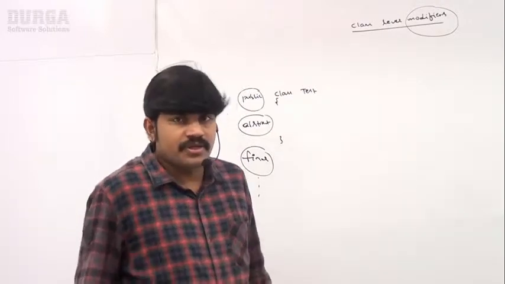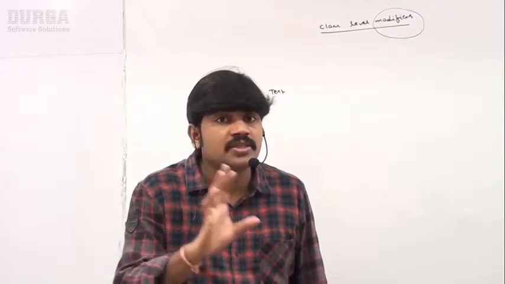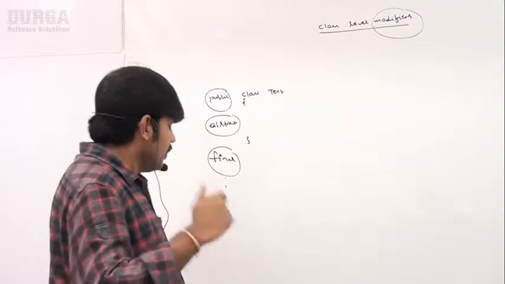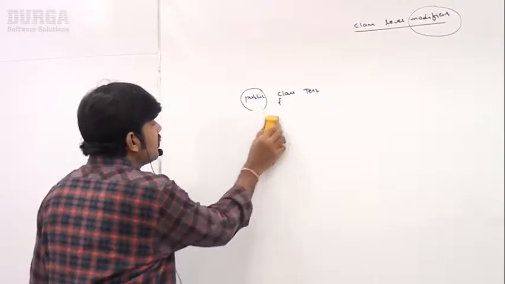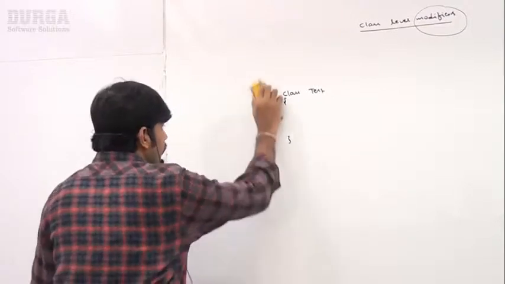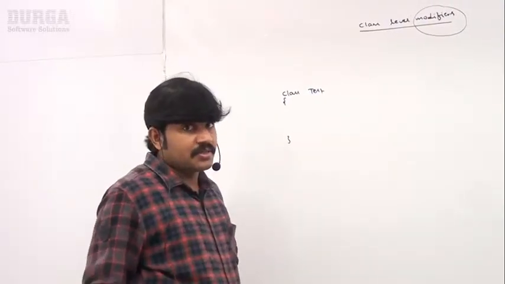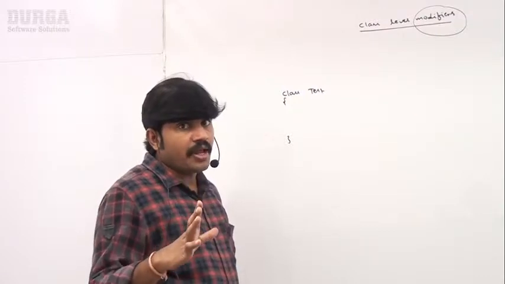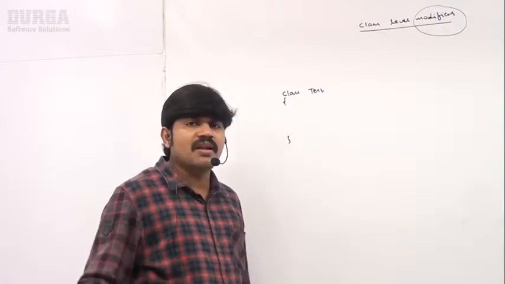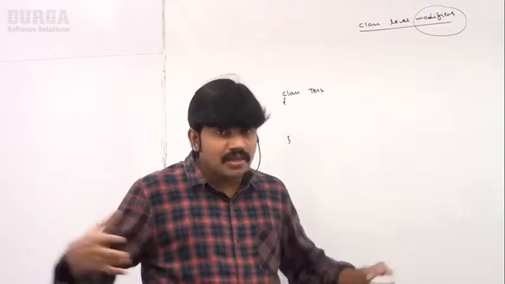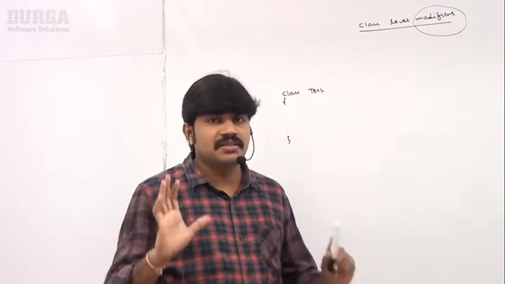Now the next point is which modifiers are applicable for top level classes. Can you spell out the various allowed modifiers for top level classes? Very important. But for our OCJA exam, we are not required to be aware of all the modifiers. Just a basic idea about the minimum modifiers itself is enough.